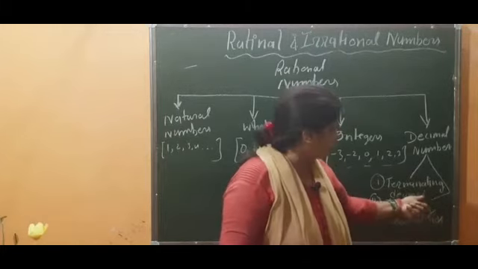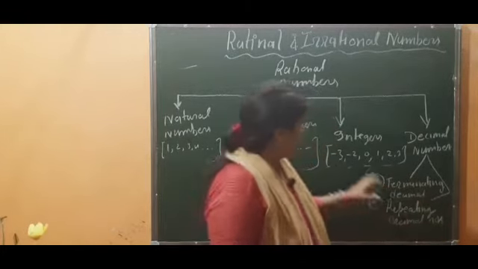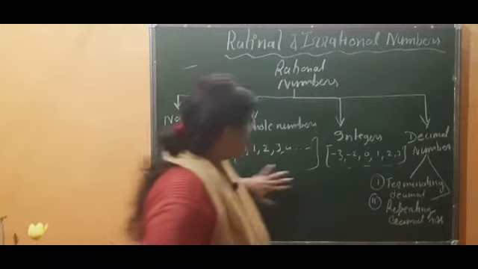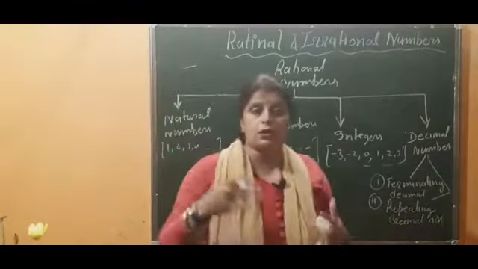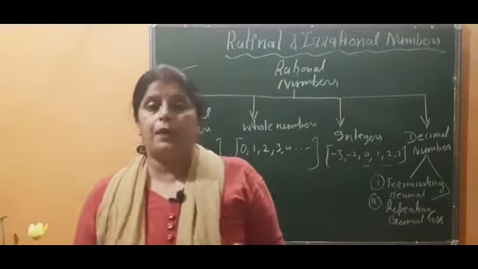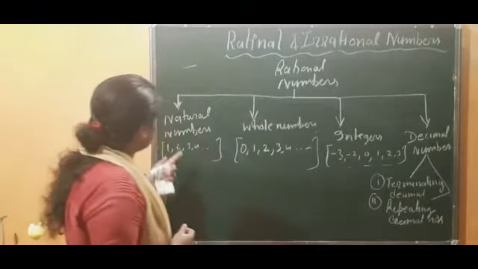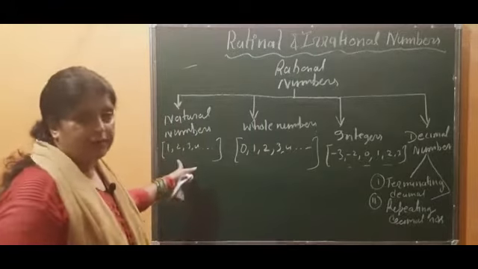I am going to explain that also with examples, but as there is no space, let me first explain these three. As my definition said, rational numbers are those numbers which can be written in the form of p by q. So let us check: can we write natural numbers as p by q, yes or no?